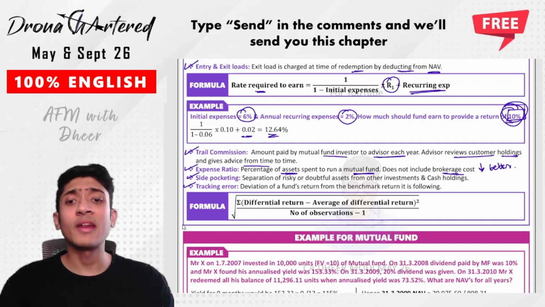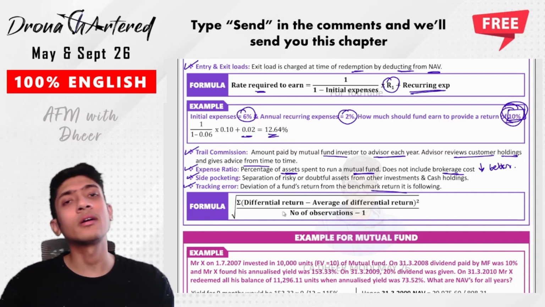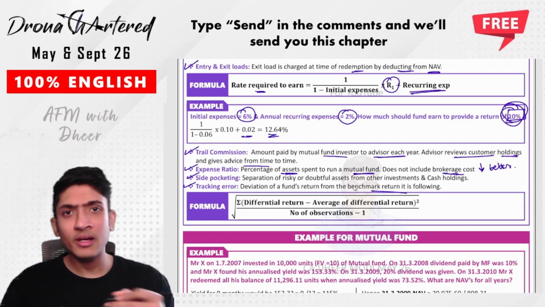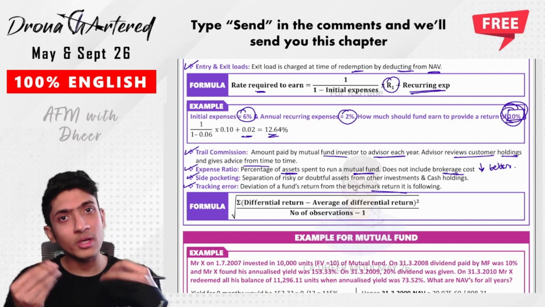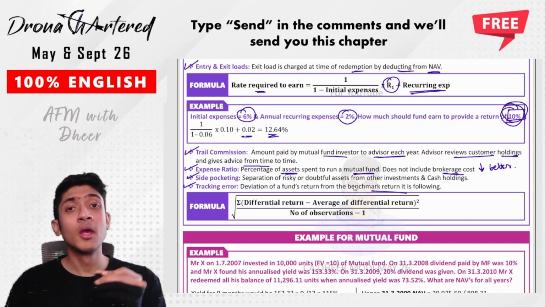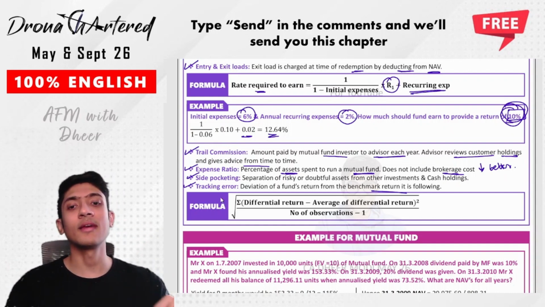Next is your tracking error. Tracking error is the deviation of a fund's return from the benchmark return that it is following. This benchmark return could be Nifty, it could be Sensex, could be anything. So sometimes funds only replicate a benchmark. Whatever difference they are not able to replicate, that is called the tracking error.